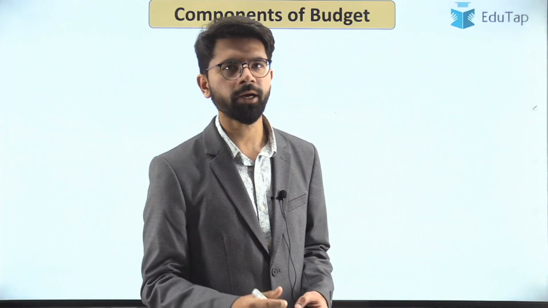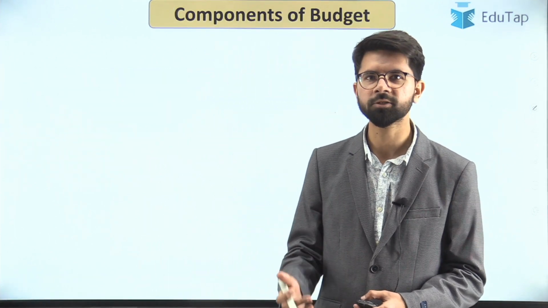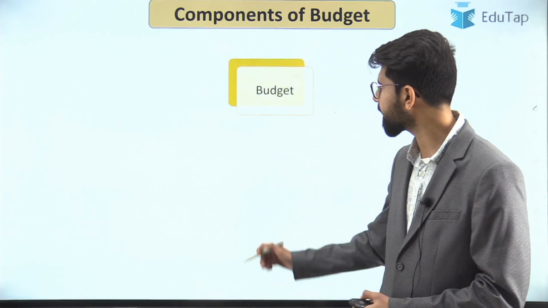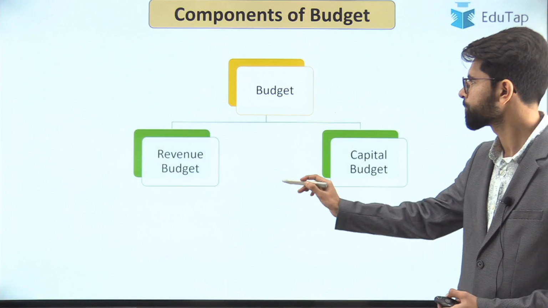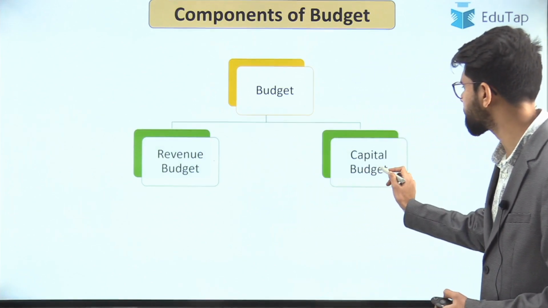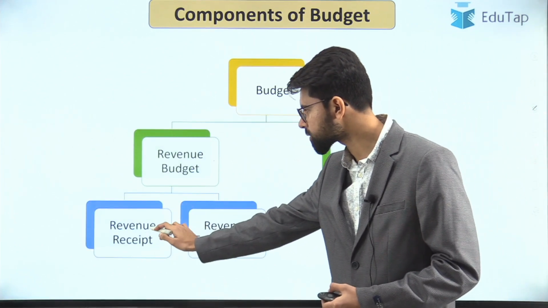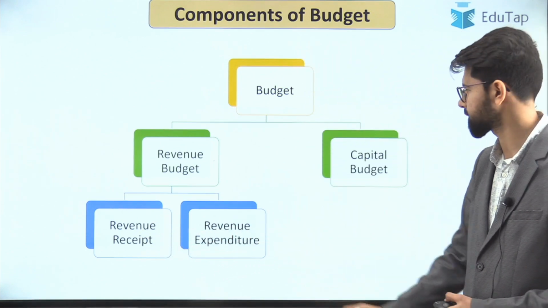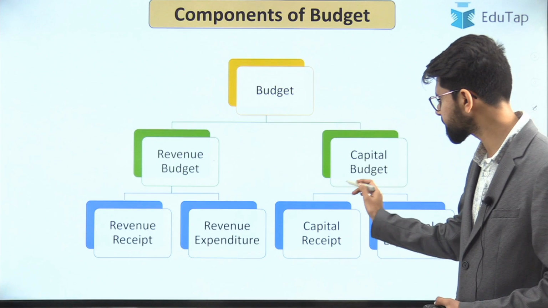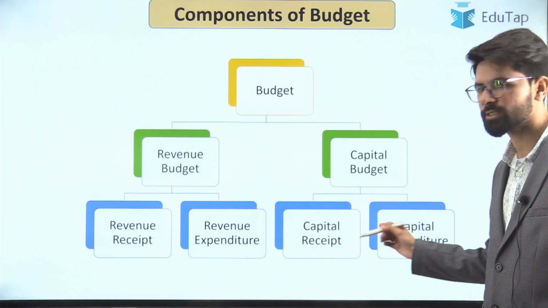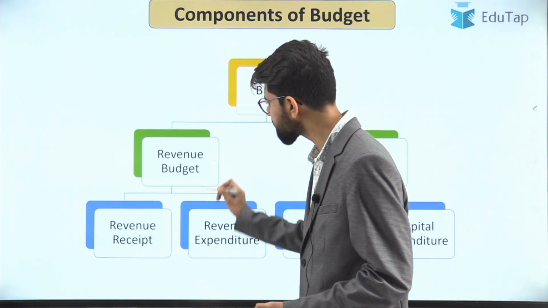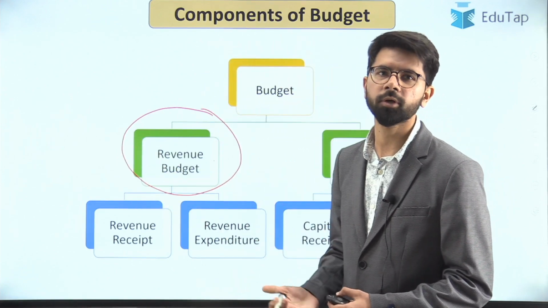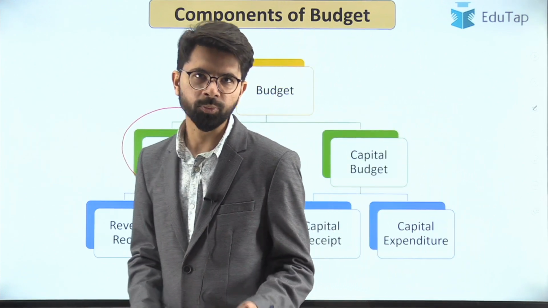In the last session, I had introduced you to the basics of the budget: what exactly is a budget, when is it framed, how is it framed and all. And we had left at the different types of budget, that is the revenue budget and the capital budget. The revenue budget further comprises two components, revenue receipts and revenue expenditure. Similarly, the capital budget has capital receipts and capital expenditure. In this session, we are going to focus only on the revenue budget and understand its different components in depth. So let's proceed ahead.